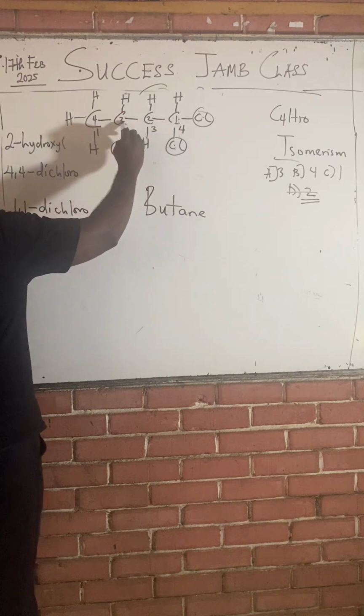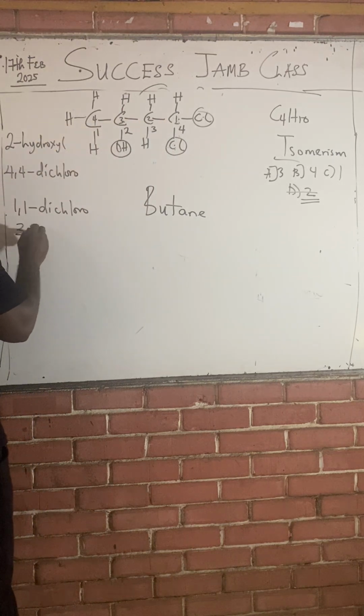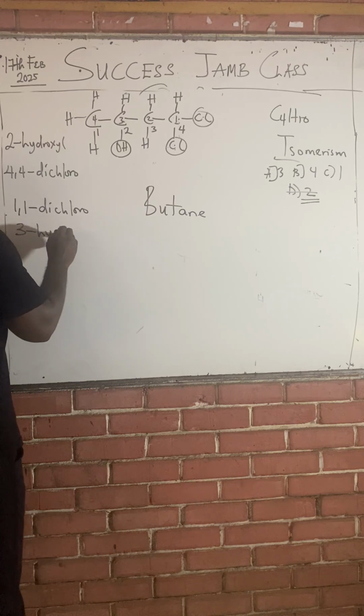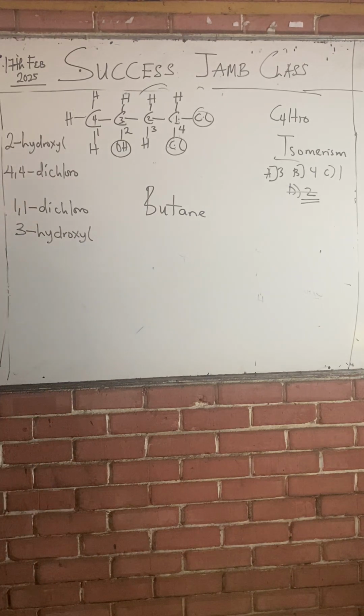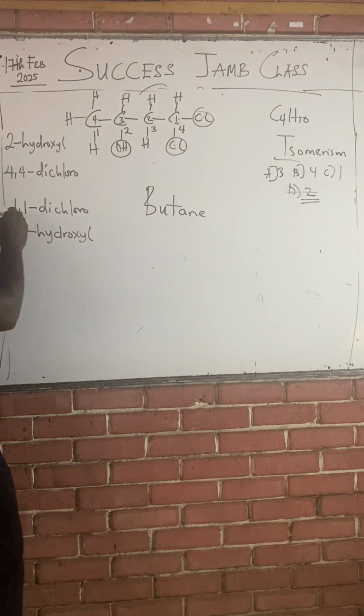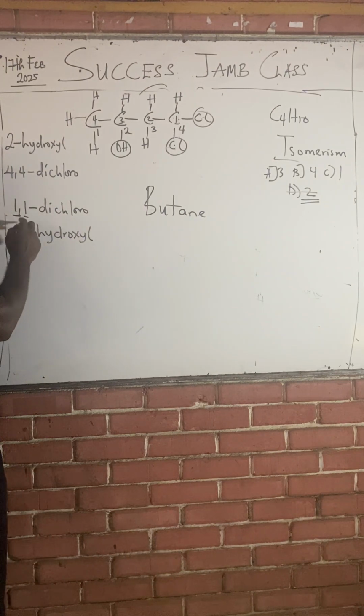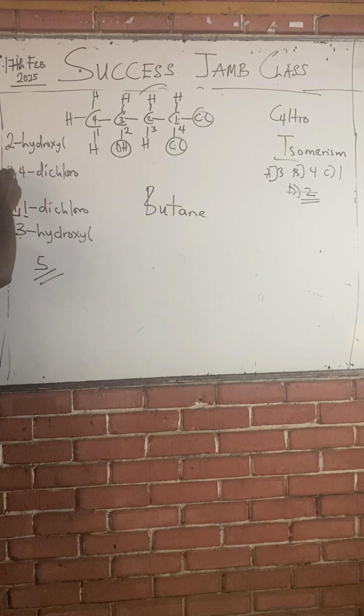Counting from here, 1, 2, 3, so this hydroxyl will now be 3-hydroxyl. Class, the question now remains, which of them is correct? If you add 1 plus 1, what will you have? 2. 2 plus 3, total number of branches here is 5. But if you add 2 plus 4, 6, 6 plus 4, total number of branches here is 10.